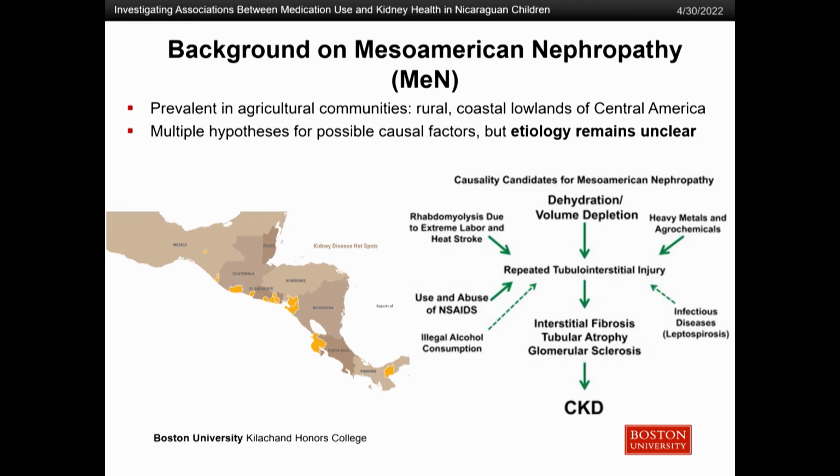I also wanted to point out some of the circulating possible causal factors that people have been investigating so far. On the right, the one that I'm going to be focusing on is use and abuse of NSAIDs, which stands for non-steroidal anti-inflammatory drugs. You may have heard of these. These are your typical ibuprofen, naproxen, and these have been known to be somewhat nephrotoxic by nature, so we wanted to investigate that. It has been said to be a high priority hypothesis to investigate for this disease, which is why I wanted to look into it.